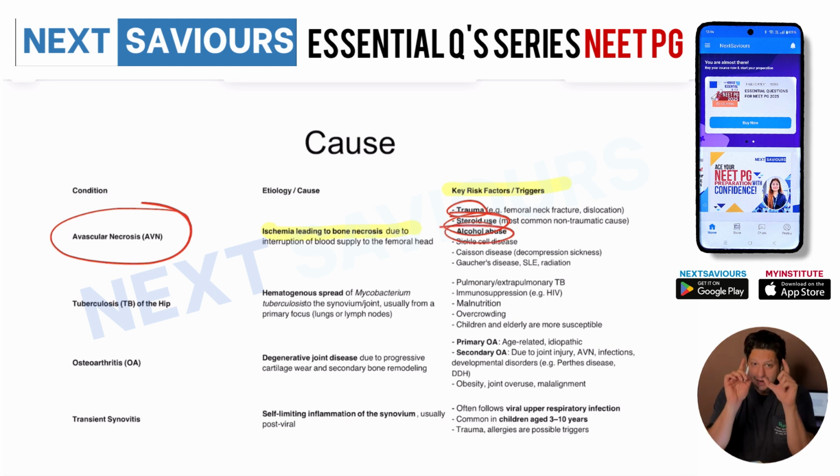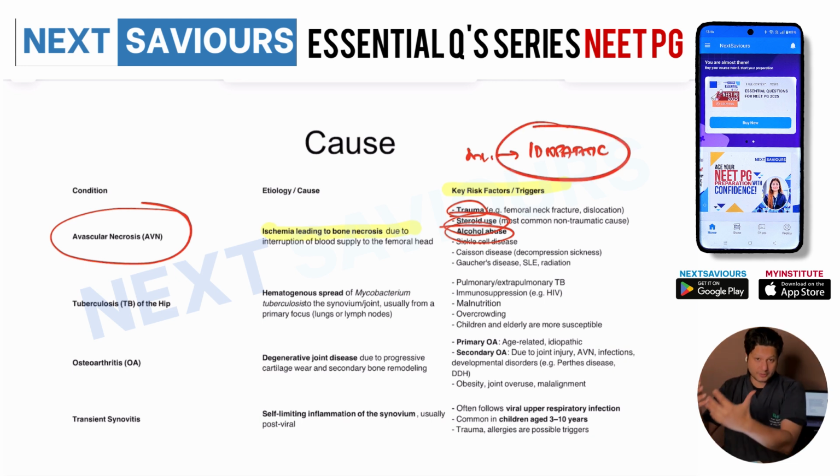Apart from this is alcohol use. Although the most common reason remains idiopathic. Idiopathic means that no identifiable cause is there. But practically, what is seen in OPDs, in orthopedic practices, is that alcoholism is the most common cause.